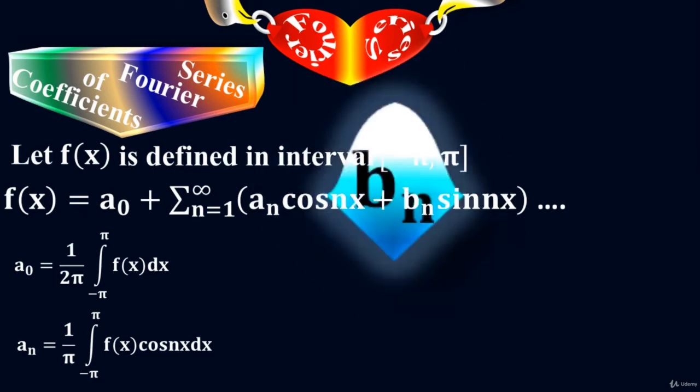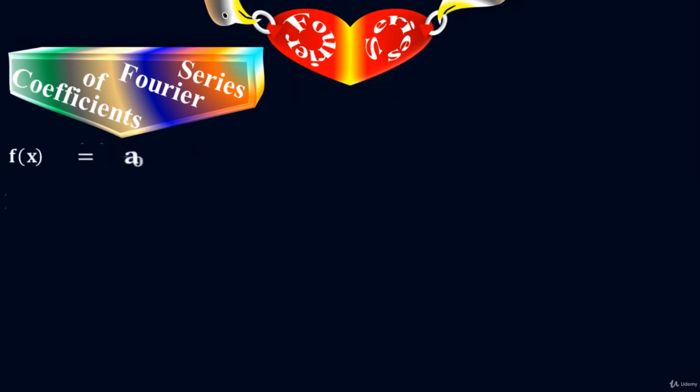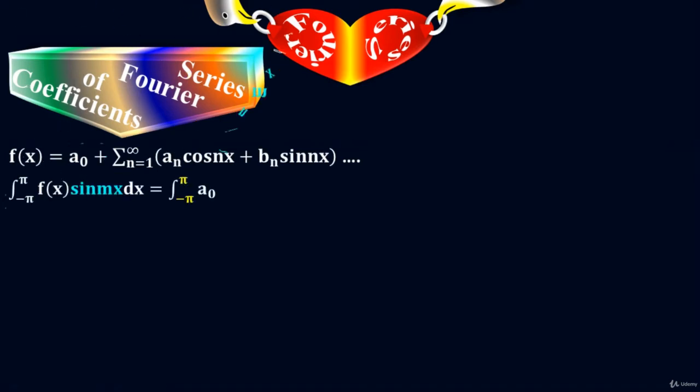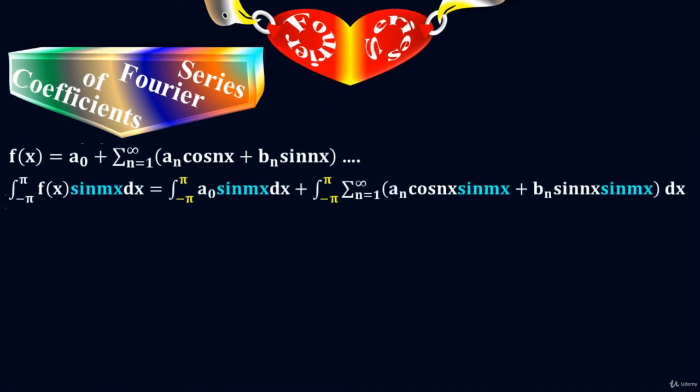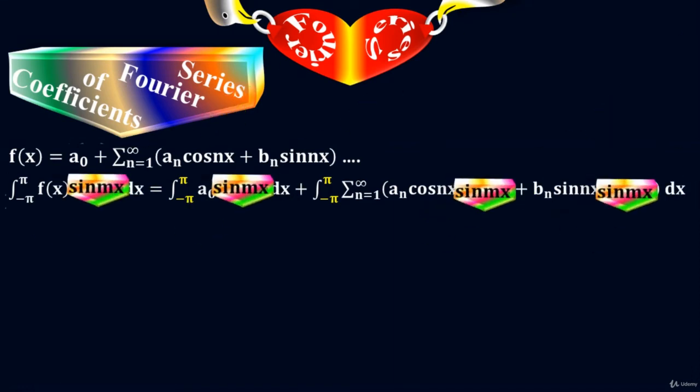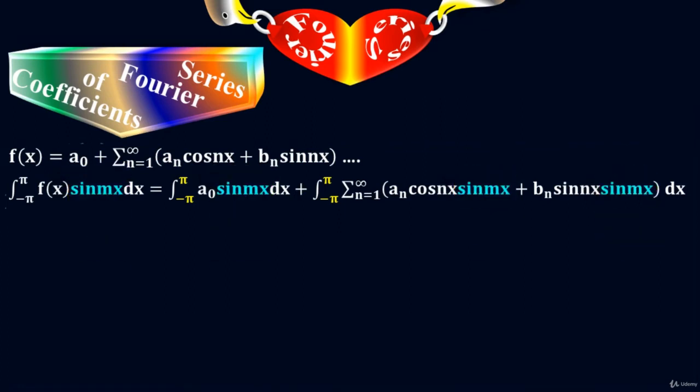Now I'm going to pick b sub n, again from the equation of Fourier series. Take integration on both sides with the limits from minus pi to plus pi. This time multiply both sides by sin mx. Now according to the rule, the integral involving sin mx vanishes for the terms with a sub naught and a sub n for all values of n and m.